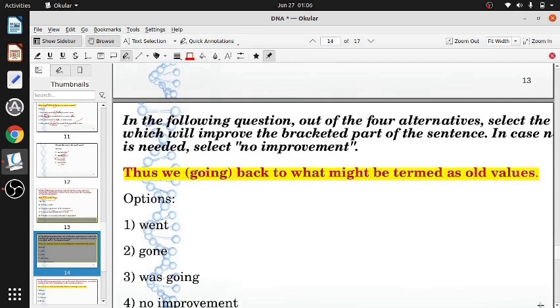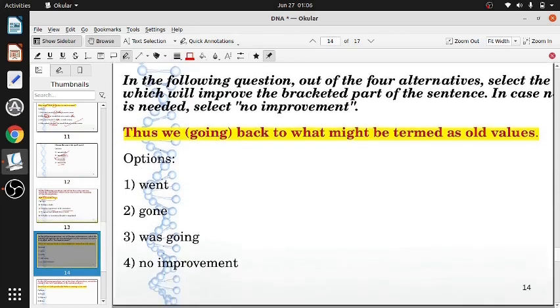Then we have, in the following question, out of the 4 alternatives, select the one which will improve the bracketed part of the sentence. Otherwise, select no improvement. Thus, we going back to what might be termed as old values.